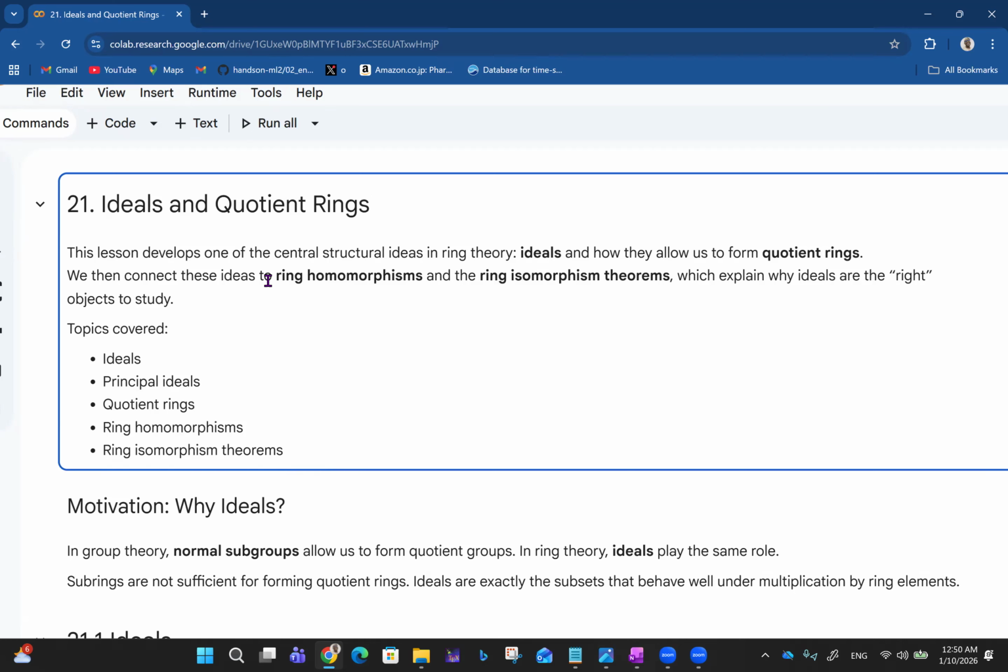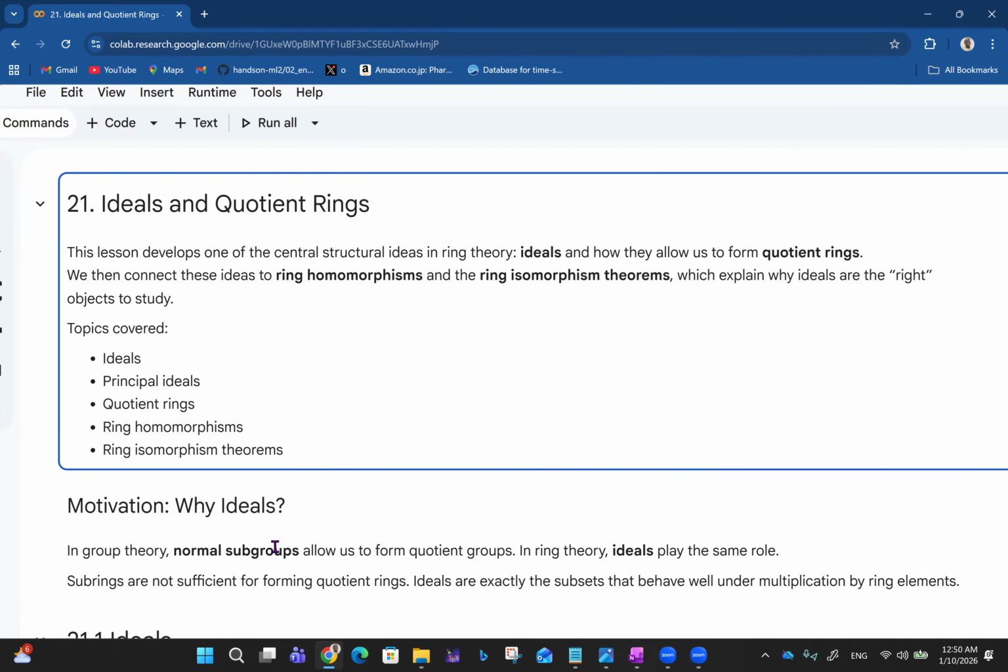We then connect these ideas to ring homomorphisms and the ring isomorphism theorems, which explain why ideals are the right object to study. If you remember, we also talked about group homomorphisms and group isomorphism theorems. About three of those theorems, I think, are connected in this case. So let's talk about the topics covered: ideals, principal ideals, quotient rings, ring homomorphisms, ring isomorphism theorems, and all of that.